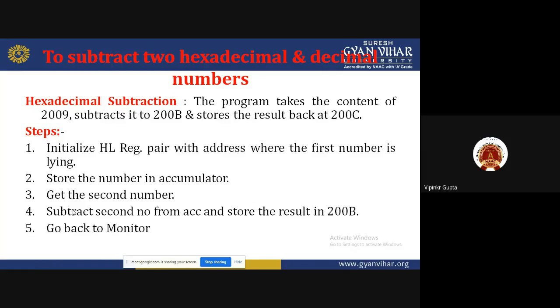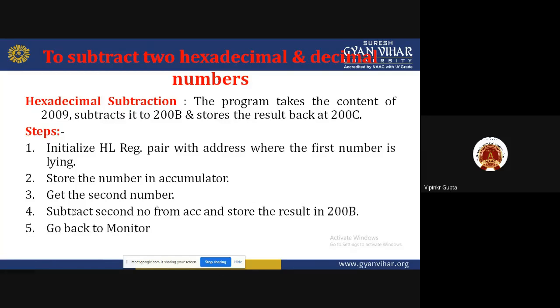Same procedure, initially we follow the same procedure: initialize the HL pair with the address where the first number is. Where is the first number? 2009. Store that number into the accumulator, because the first operand is always available in the accumulator. That's why we always transfer the first data into the accumulator.